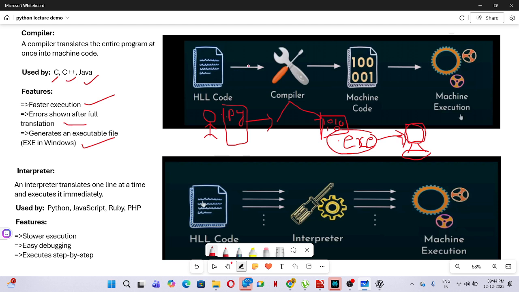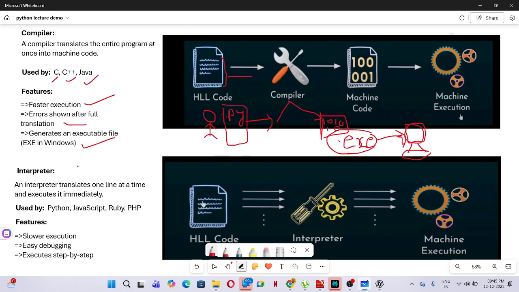It executes directly, all lines at a time, right? It directly converts to the machine code. Errors are shown at a time after the full translation, and it generates the .exe file. I have already explained, right? It generates it after compiling all lines at a time. So this is called the compiler.